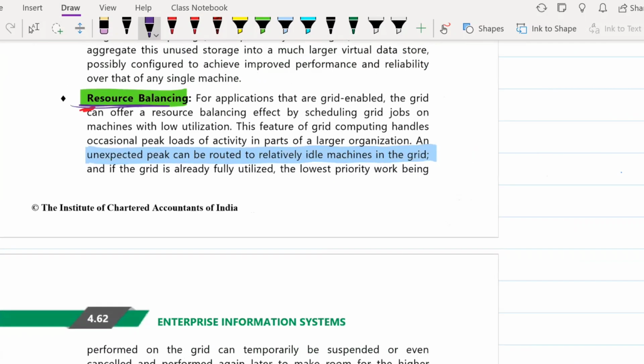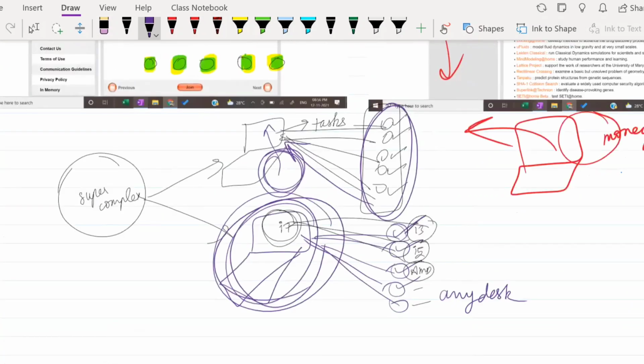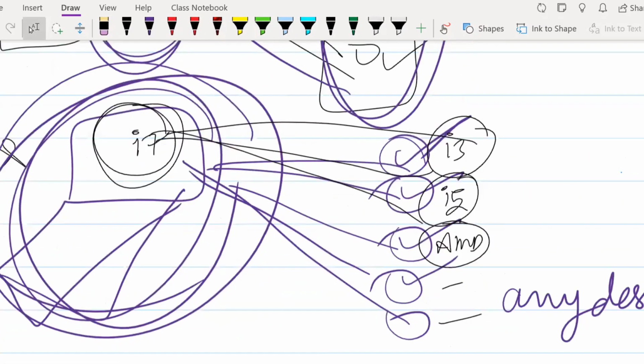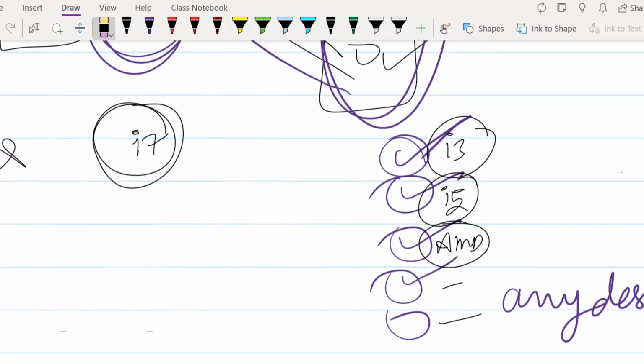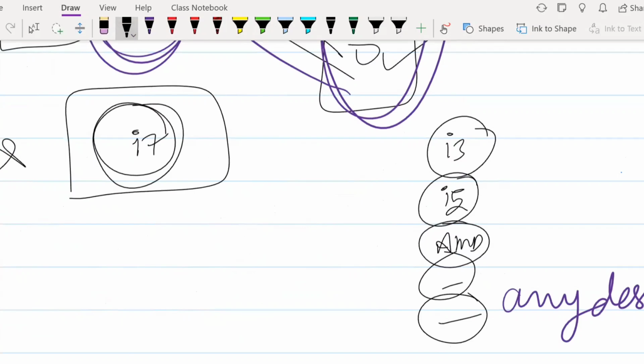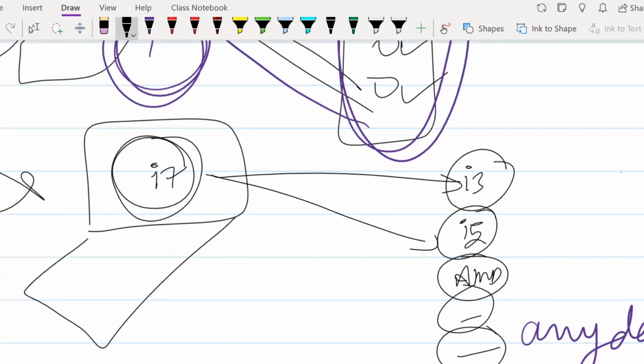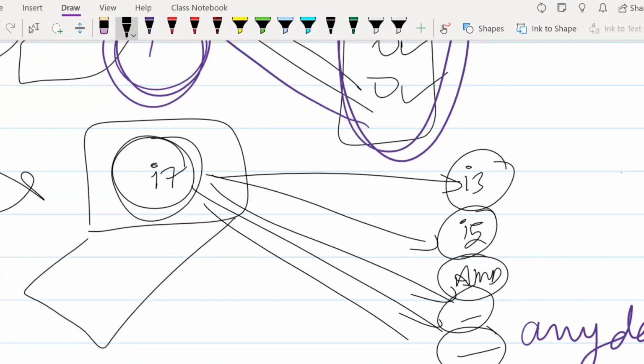Next is resource balancing. Suppose I have this i7 here, I think I gave you the example. Yes. So you have this laptop. What you do is you have assigned a few tasks to all of these computers.